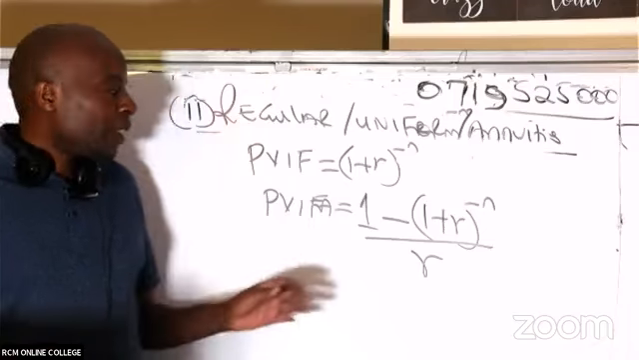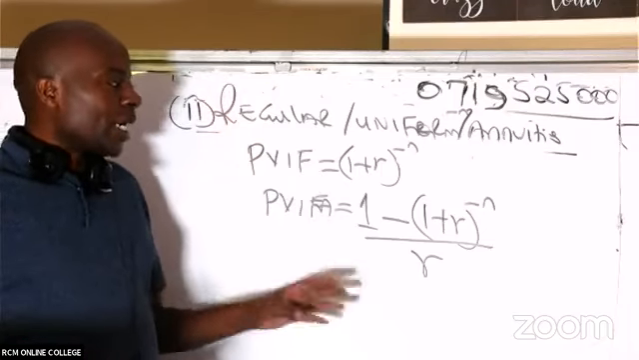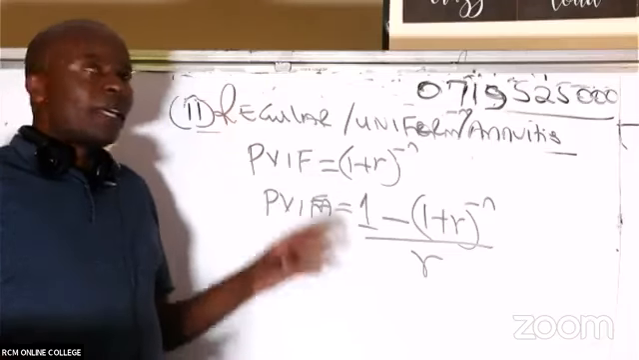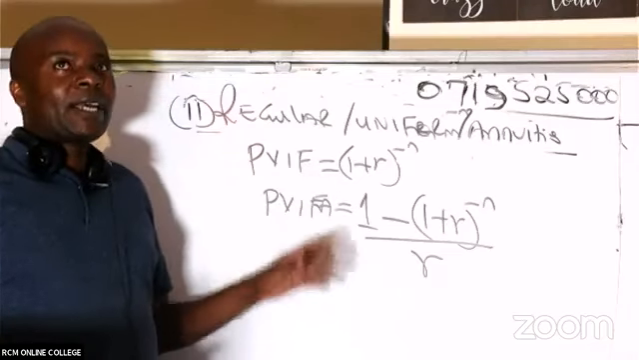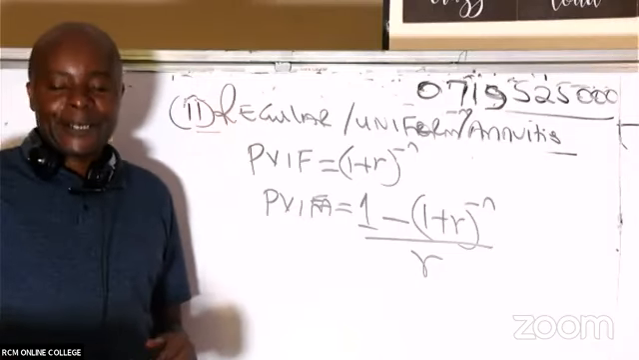To get PVFA, we normally take 1 minus, in brackets, 1 plus R raised to negative N, and everything is divided by R.